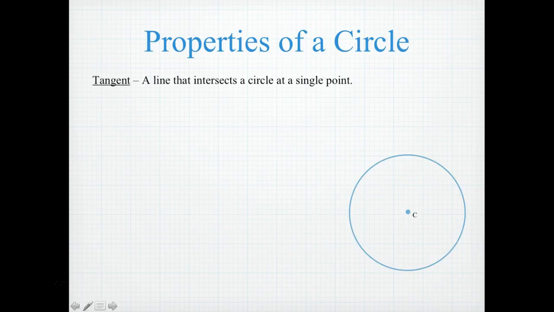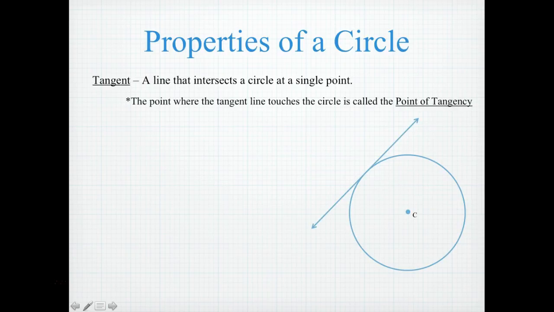Next, we're going to learn about a couple of lines. First, we have a tangent line. A tangent line is a line that intersects a circle at a single point. The point where the tangent line touches the circle is called the point of tangency. Here we have point A is the point of tangency for the line that touches circle C.